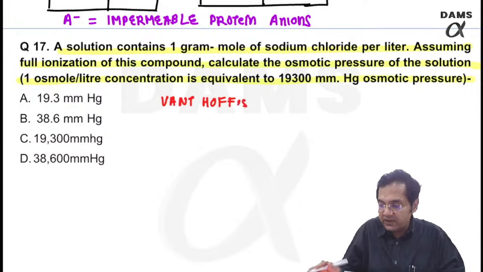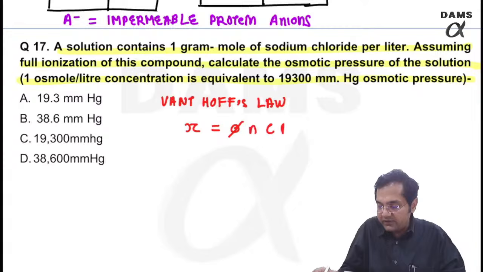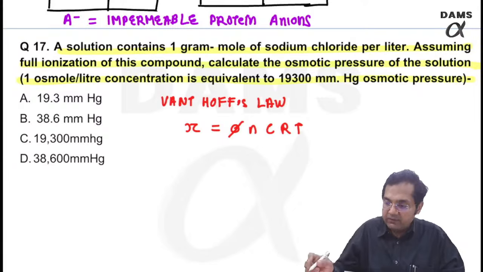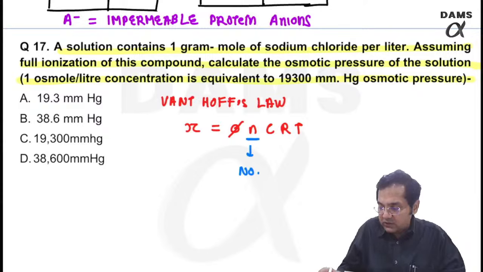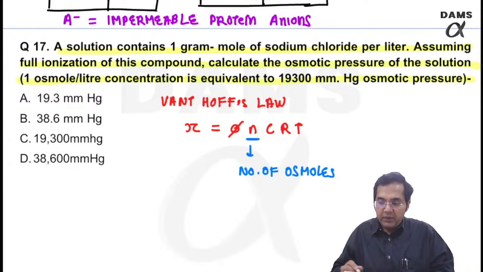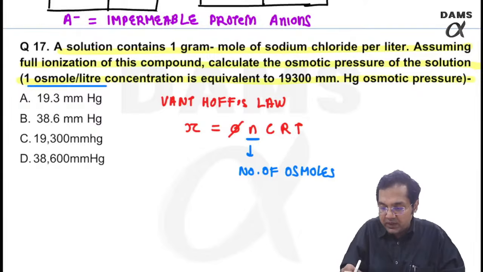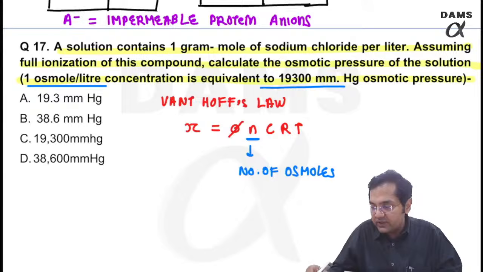So basically the Van't Hoff's law is like this: pi is equal to eta NCRT. I have already given you what is N. I only need this much, number of osmoles. I only need this much because I have given you the entire calculation that 1 osmole per liter is equal to 19,300.